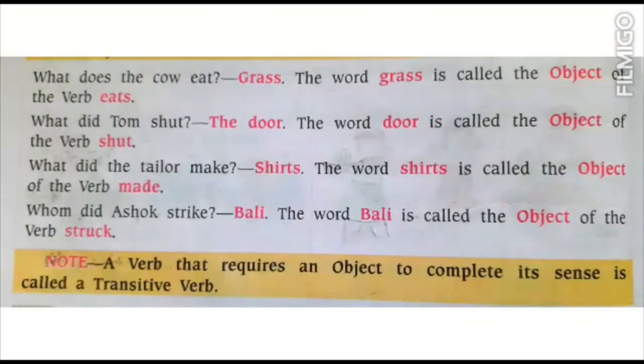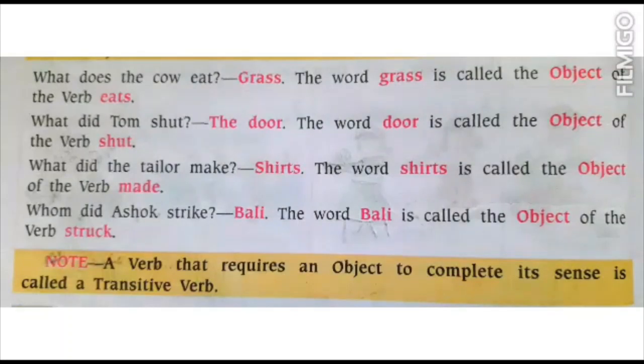Now, what does the cow eat? Grass. The word grass is called the object of the verb eat. In this sentence, the verb is eats and the object of this verb is grass. The word grass which we have added to make the meaning complete is called the object of the verb. In second sentence, what did Tom shut? The answer is door. Shut is the verb here and the object which we have added is door. He shut the door.